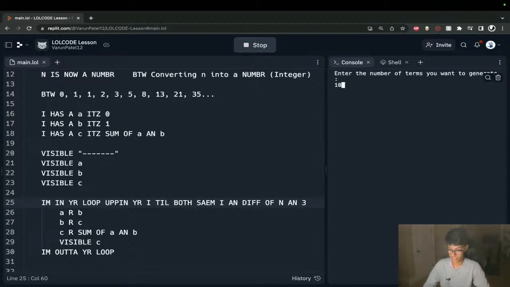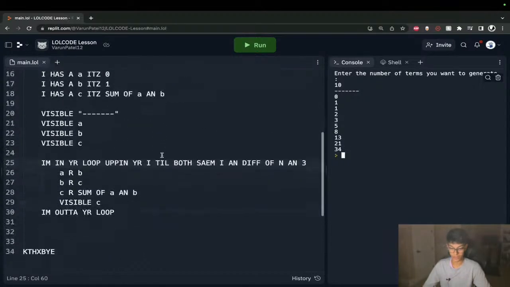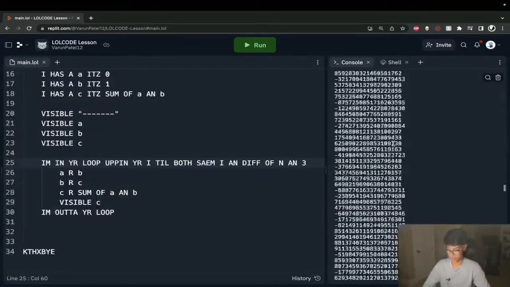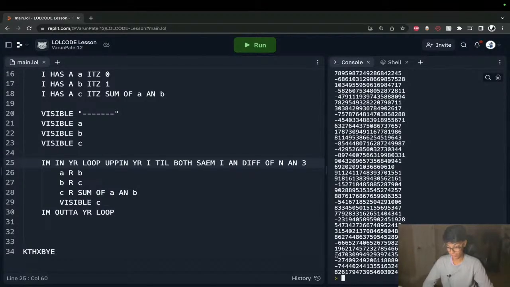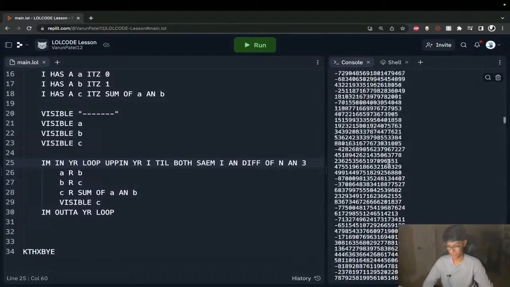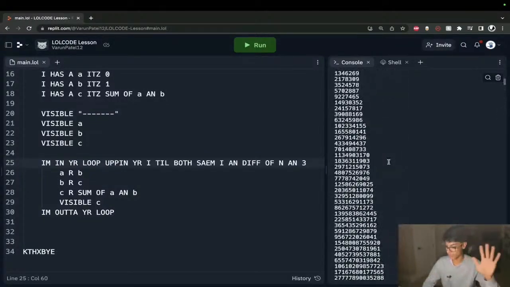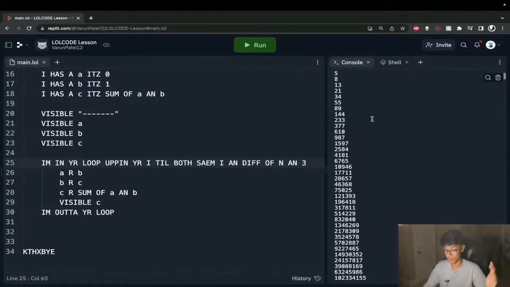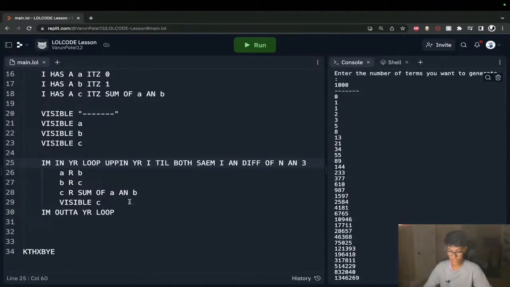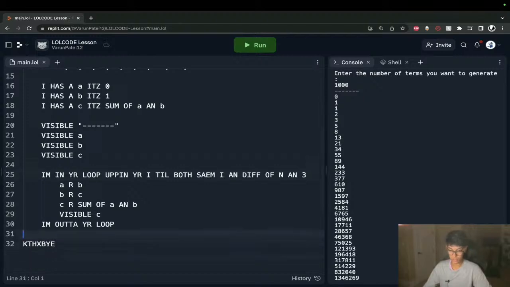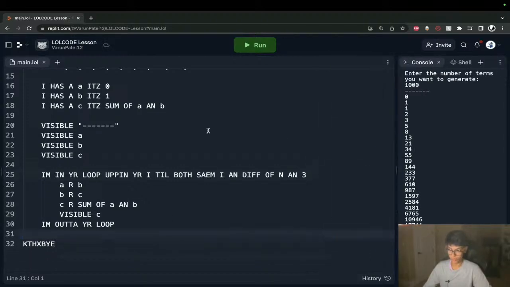If I want to do, let's say, 10 terms, 1, 2, 3, 4, 5, 6, 7, 8, 9, 10, I'm actually getting 10 terms. Let's push this to the limit. Let's put like 1,000. Dang. I think it's breaking a little because I'm seeing negatives and stuff. So I think LOLCODE itself might have some limitations, but it works. To a certain extent, it's working just fine. So yeah, that is our Fibonacci sequence coded with LOLCODE.